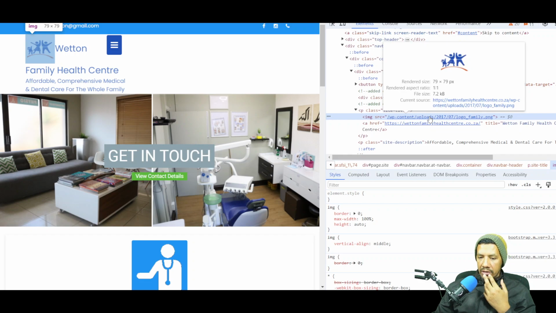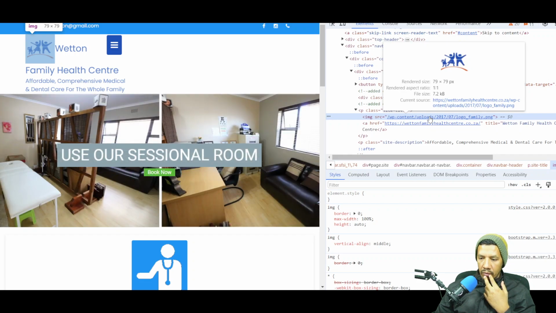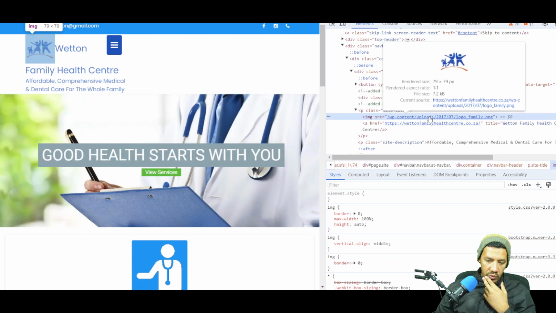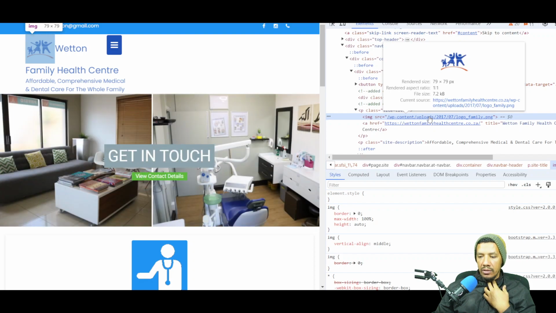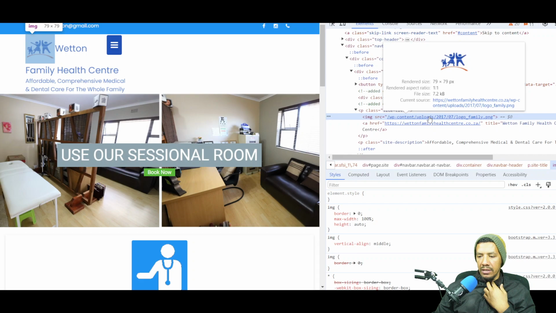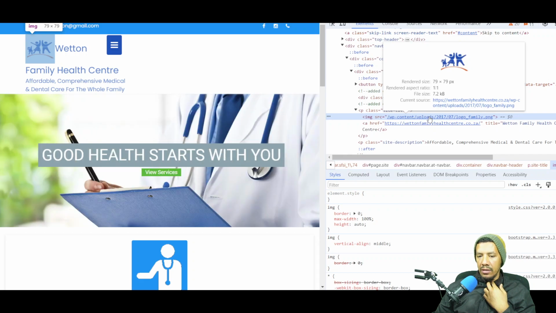By the way, this is a WordPress website. WordPress does a lot for you if you actually want to go and build websites, so maybe look at using WordPress as well. But if you want to customize and tweak WordPress, it's good to know how to start with HTML, CSS, and JavaScript.